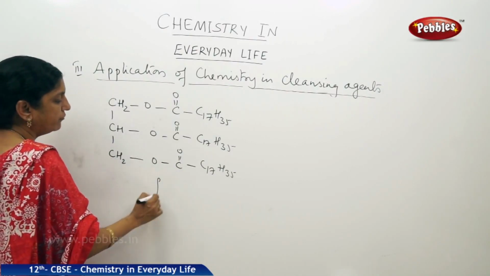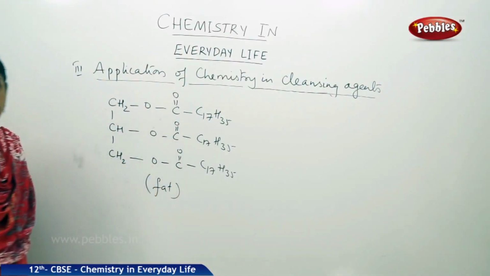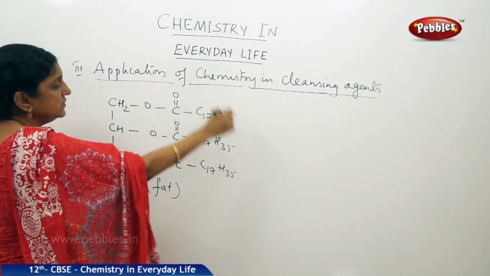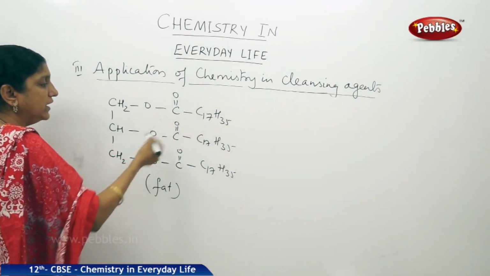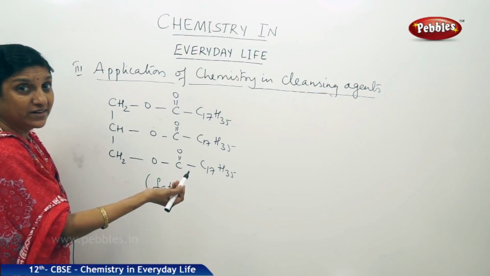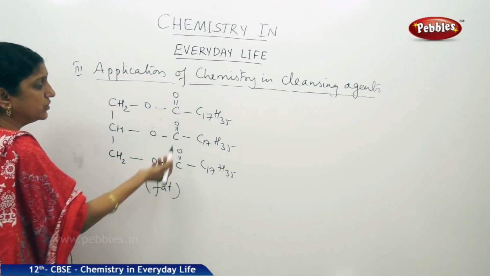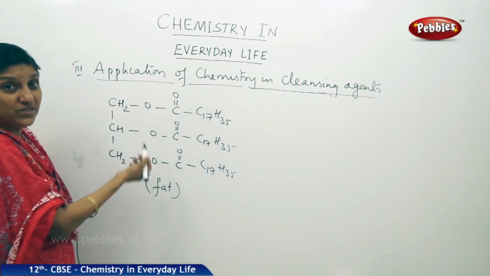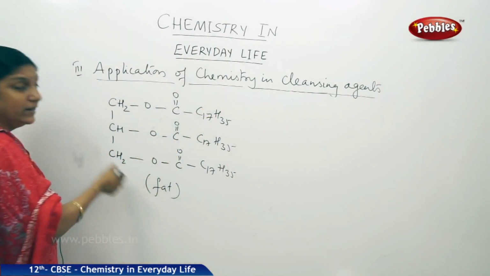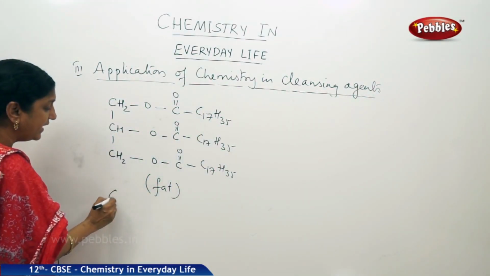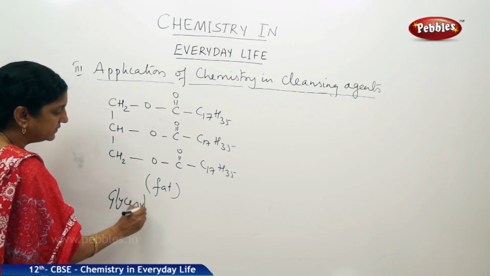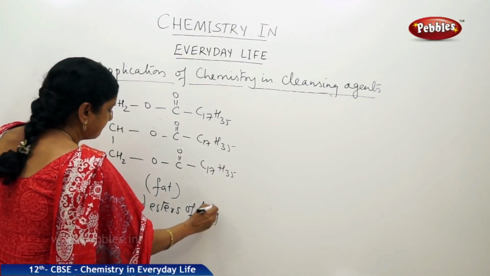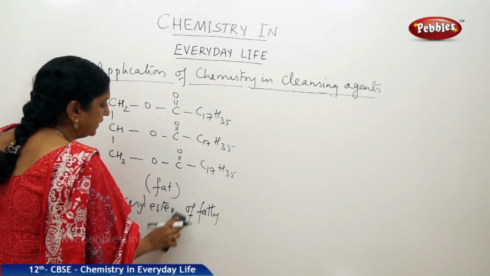So, this is a fat, stearic acid fat, right. This is the glyceryl part, and that is the fatty acid part. So, combination of fatty acid with glycerol gives you an ester. This is a triester, 3 ester groups are present, so it is a triester. So, fats are usually triesters of fatty acids with glycerol. That is why they are called as glyceryl esters of fatty acids. Ester of fatty acid.